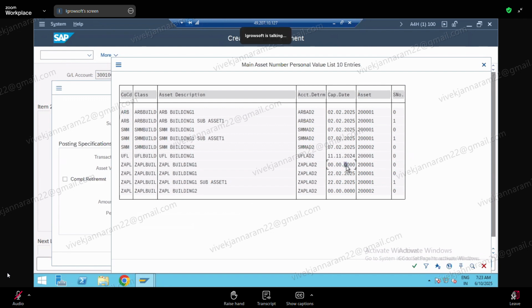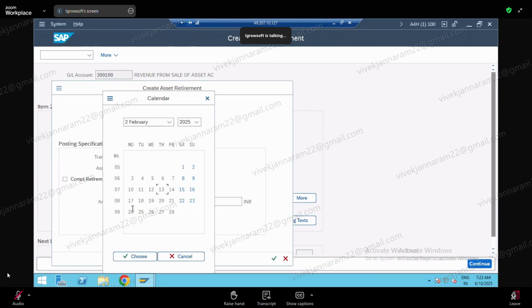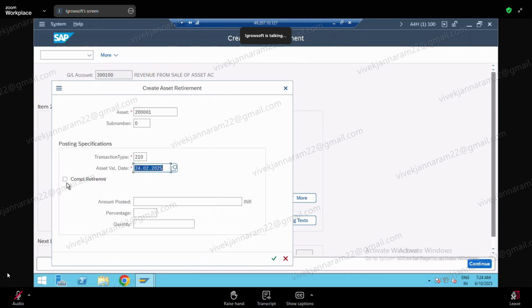2,10,000, no? 111111. This is my asset number. Asset value date I am taking as 24th. Complete retirement we are doing. Correct? Complete retirement. Yeah, press enter.